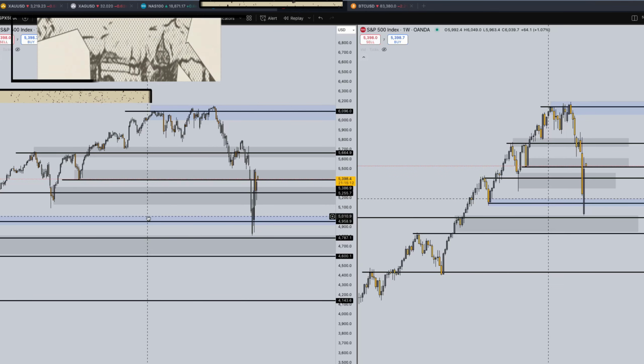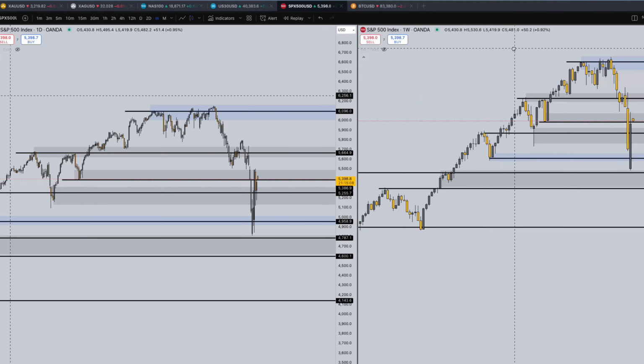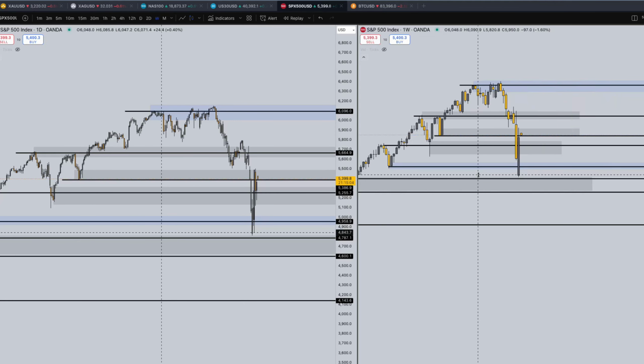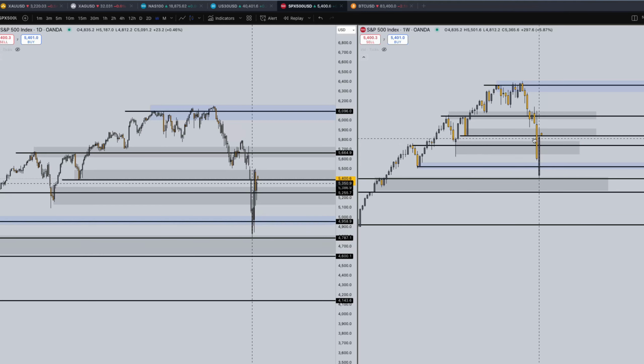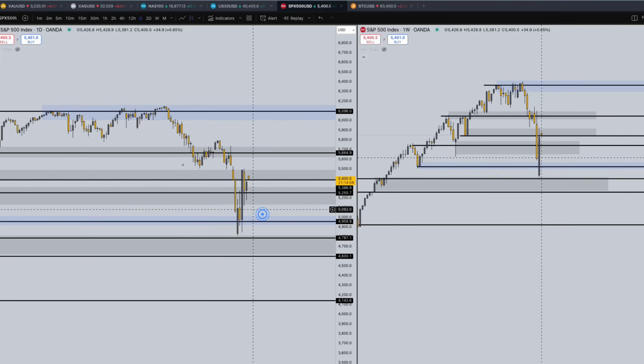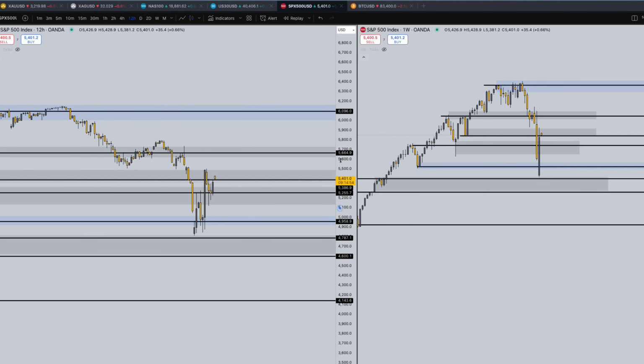Next, the S&P 500. Same thing, all US indices, the equities all had very similar price action across the board last week. But same thing, took liquidity, swept the major low, and then reversed to move bullish. We're seeing similar structure on the daily time frame as we saw with the US 30. Let's zoom into the 12-hour time frame.